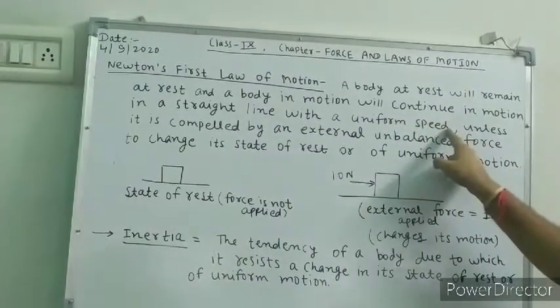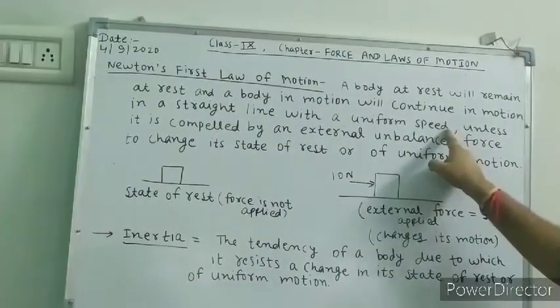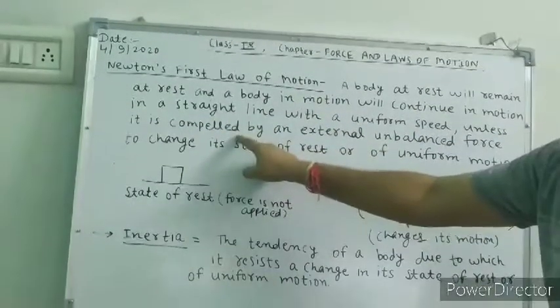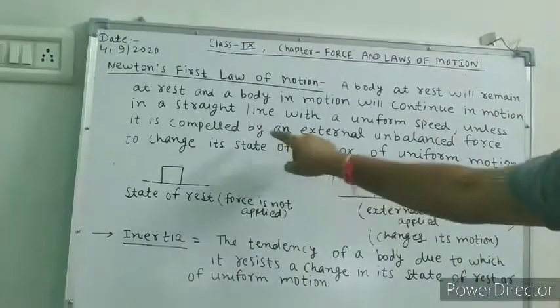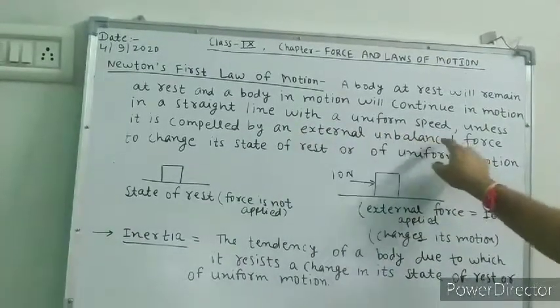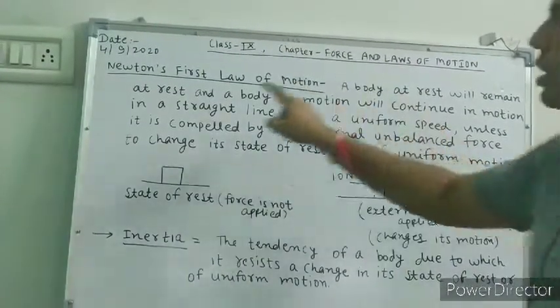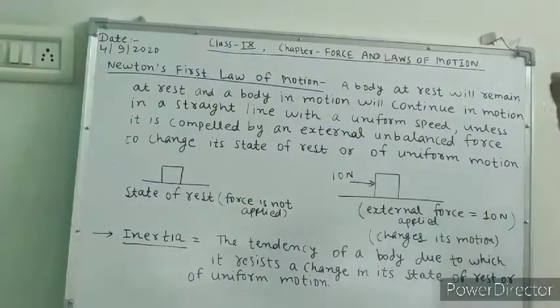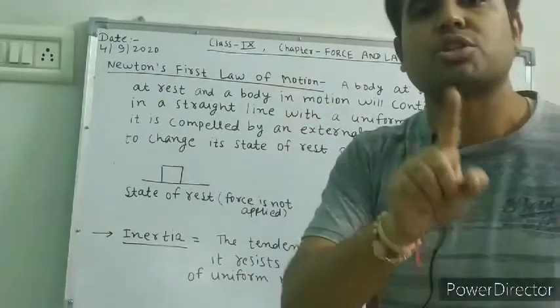Uniform speed means constant speed. Speed will not change unless it is compelled. Compelled means you are applying an external unbalanced force to change its state of rest or of uniform motion. Then it is called Newton's first law of motion.